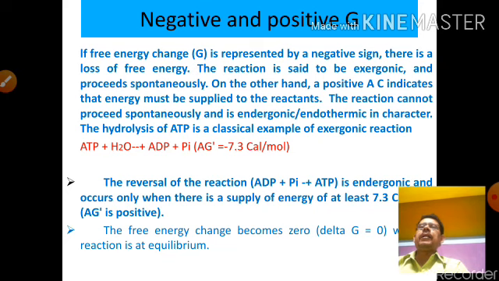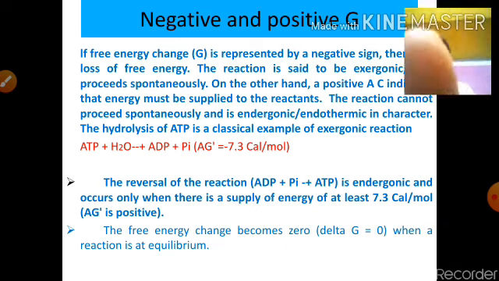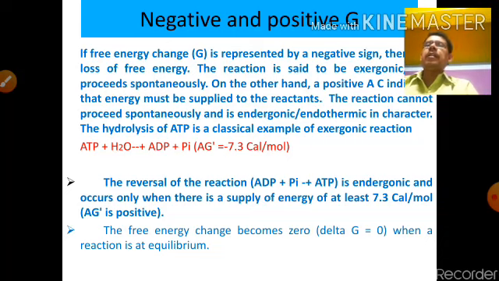Hydrolysis of ATP is a classical example of an exergonic, that means exothermic, reaction. ATP plus H2O gives ADP plus Pi, that means it produces some energy. That means ATP contains some energy. On hydrolysis in the presence of H2O, it produces ADP plus Pi, with minus 7.3 kilocalories per mole. That is the free energy. That means it is negative, and energy is lost. When ATP is hydrolyzed, energy is lost, which is why it is a negative sign.